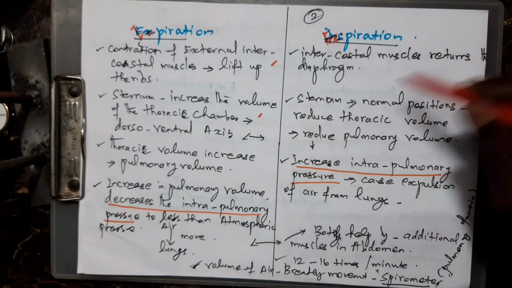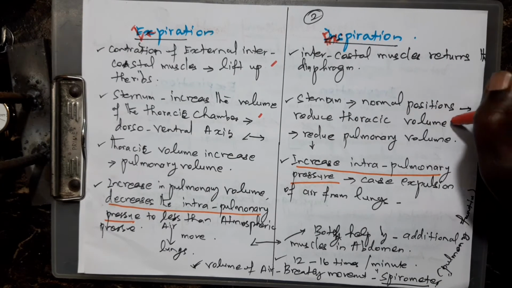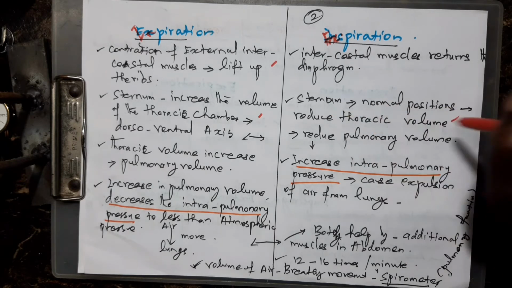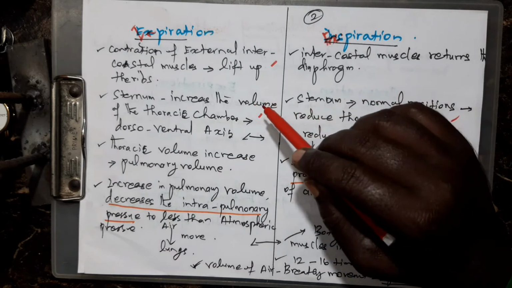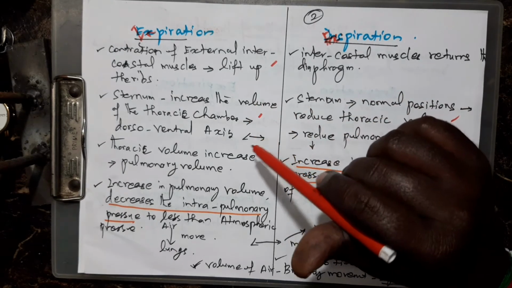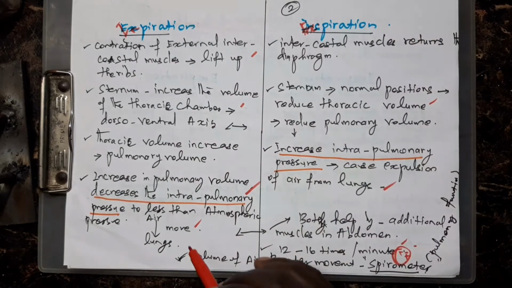In expiration, the sternum comes back to the normal position, reducing the thoracic volume. In expiration, the pulmonary volume is reduced. In inspiration, the thoracic volume is increased, and during inspiration air moves into the lungs. This is the normal explanation for inspiration.